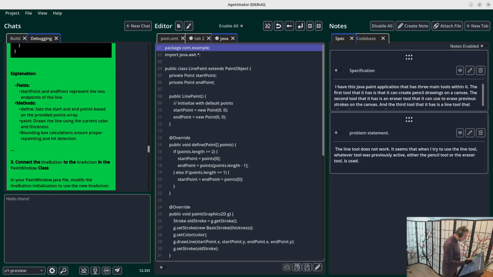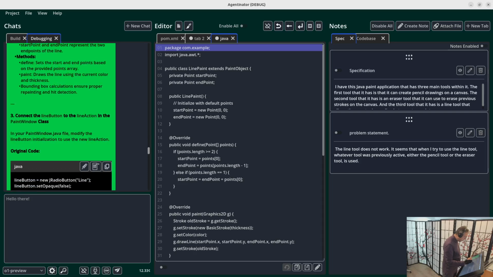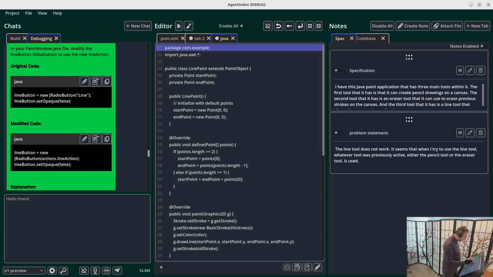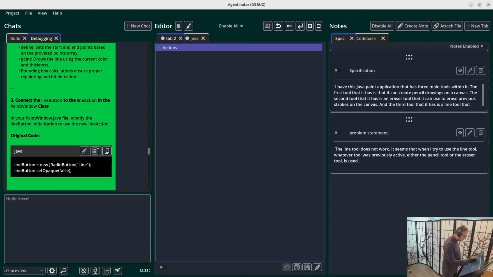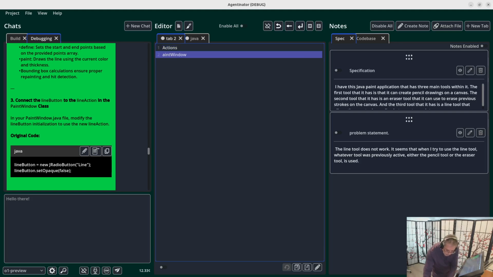Okay, what's this one? Line action. Okay, original code. Okay, this is a diff. It's too small. Connect line button in the paint window class. Okay, so I need to update paint window. For the life of me, I cannot get that P selected. Why? Okay, well, I'll just type it. Paint window. There we go.